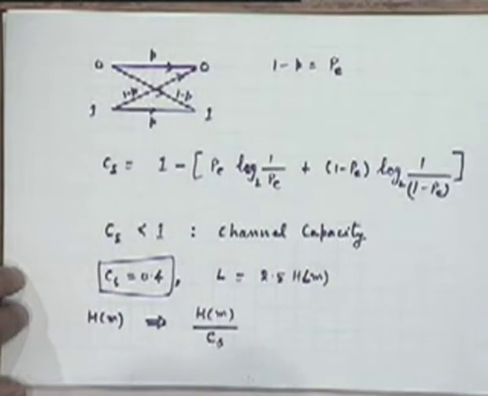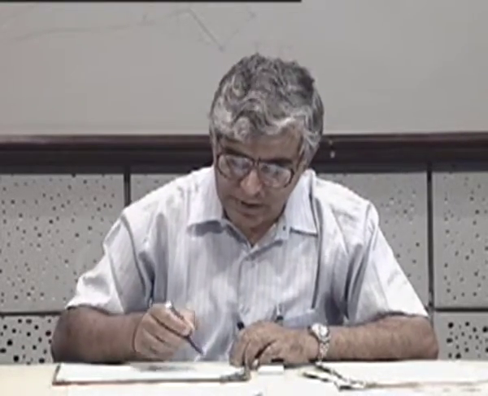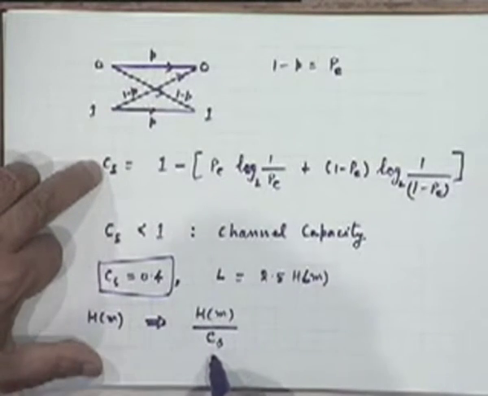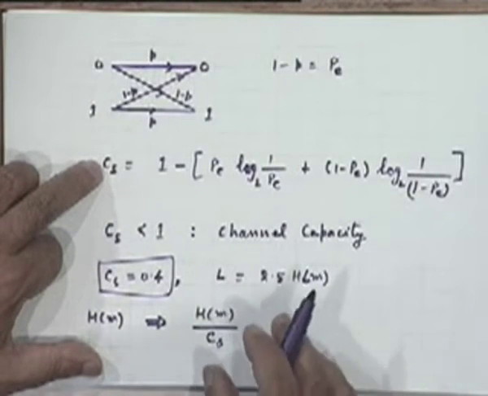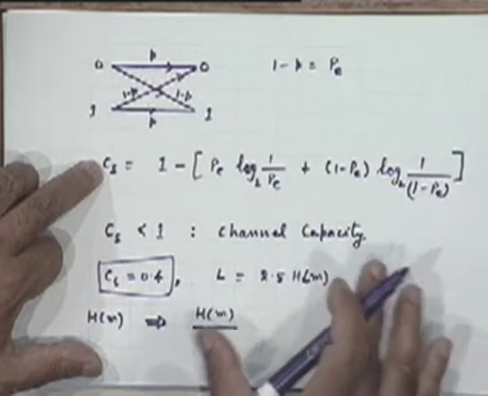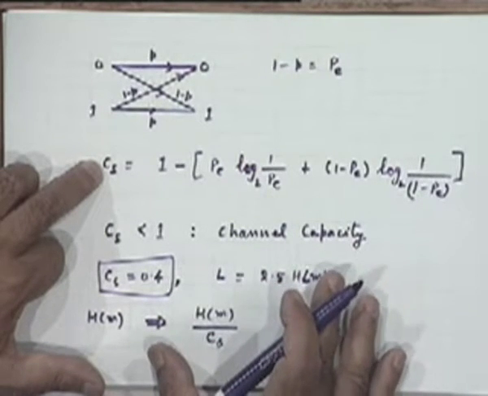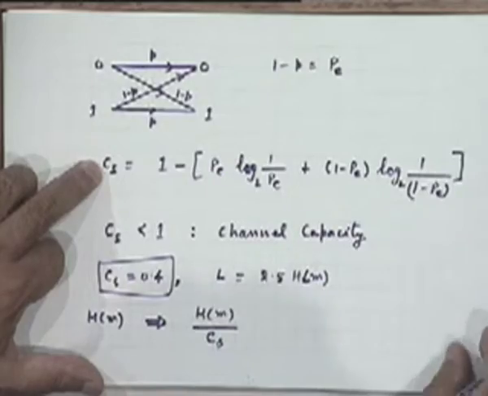This is just an example I wanted to illustrate, to show what channel capacity eventually will tell us. How it comes into the picture is something that I take up now. But suppose I eventually am able to understand what channel capacity is, this is the kind of thing I can do with it in system design, this kind of conclusion I can draw from this.